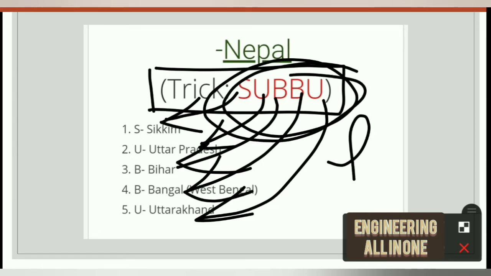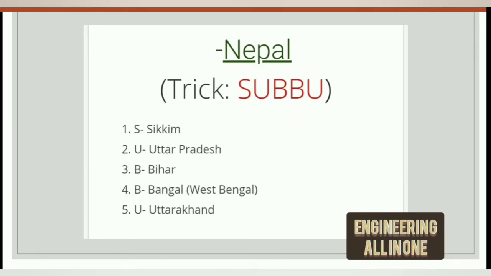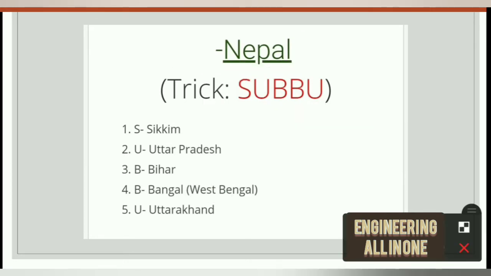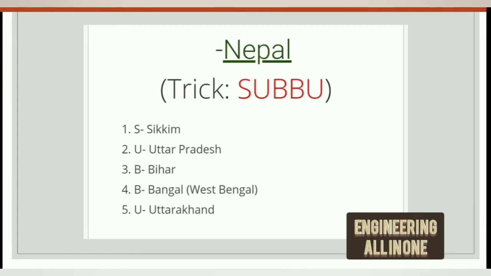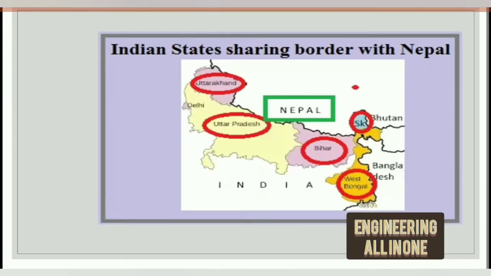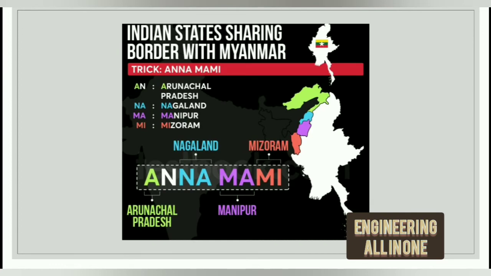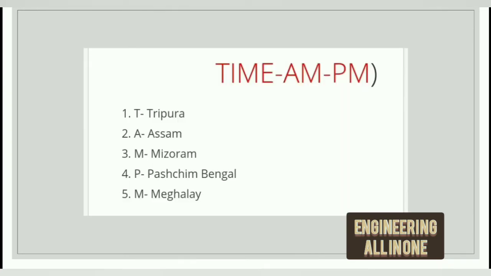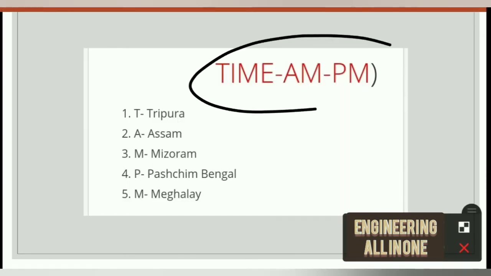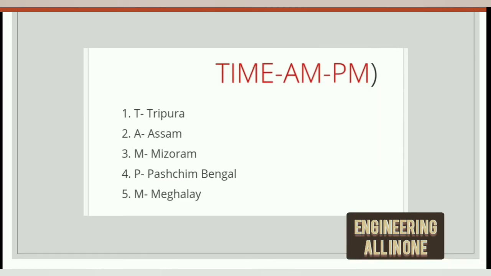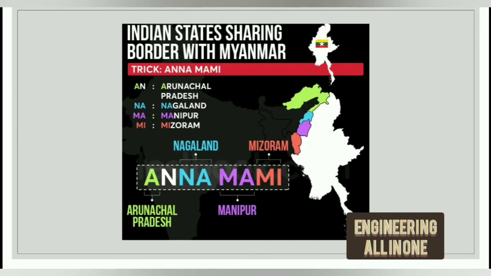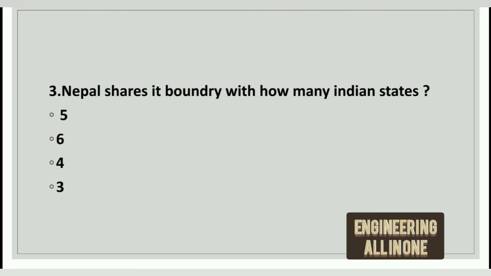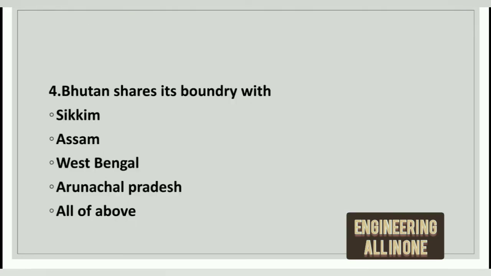for those states who share their boundary with Nepal, while ANNA MAMI was a trick to remember all those states who share their boundary with Myanmar. Here this was ANNA MAMI, while for Bangladesh it was TIME AM PM. So till now 3 tricks we need to remember them. Fourth question is here: Bhutan shares its boundary with.